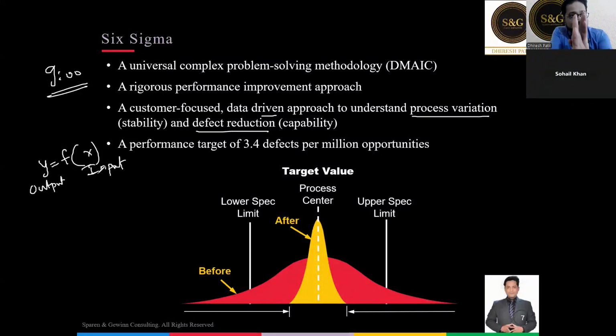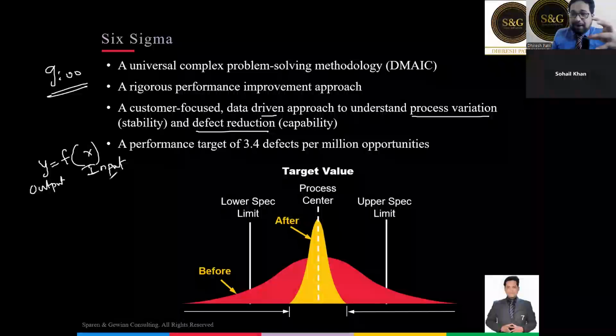Are you clear with this? Just type yes in the chat box. समझ में आ रहा है ये? The variation we have to reduce, because more variation, more rejection. Remember this. More variation, more rejection. Let me prove this point to you. Clear here? Now, so how do we do that?